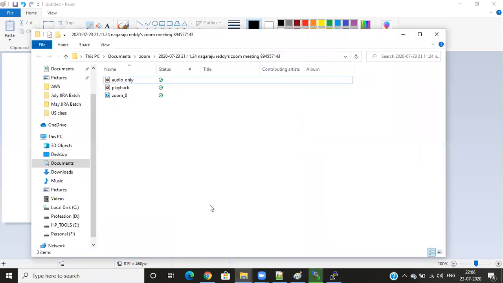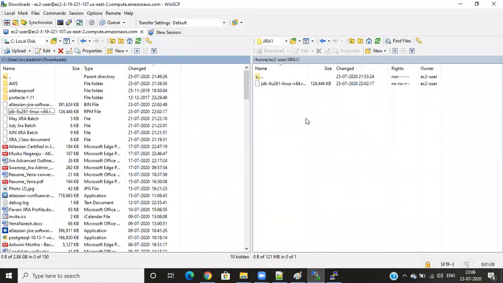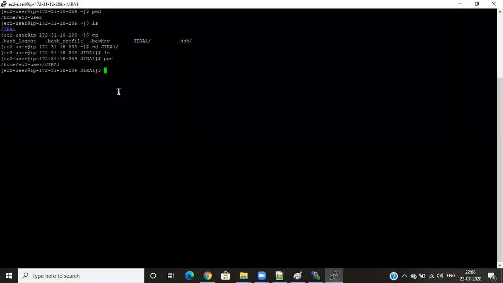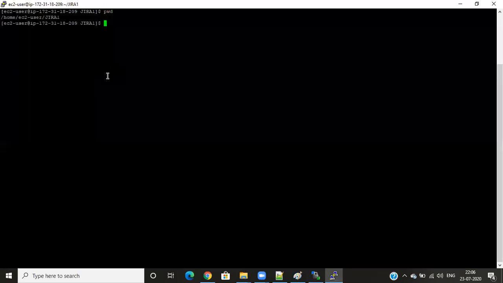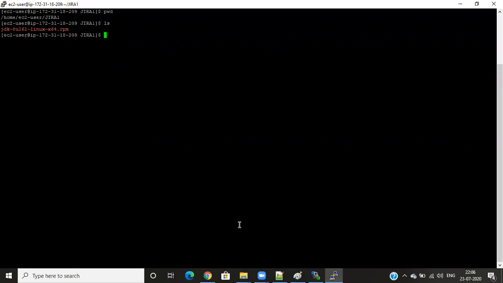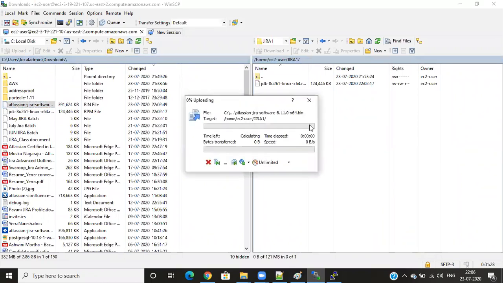The left side is my system. It will be JDK. Before, nothing was there, so when I click on LS, nothing will come. Now I will show you where I'm in Jira one. What files do we have here? LS, JDK is coming here. Next, I will move my Atlassian as well. Just drag and drop here again, and this will also come here.